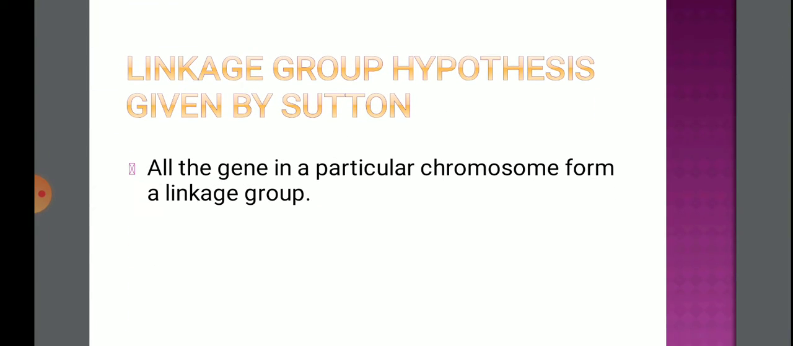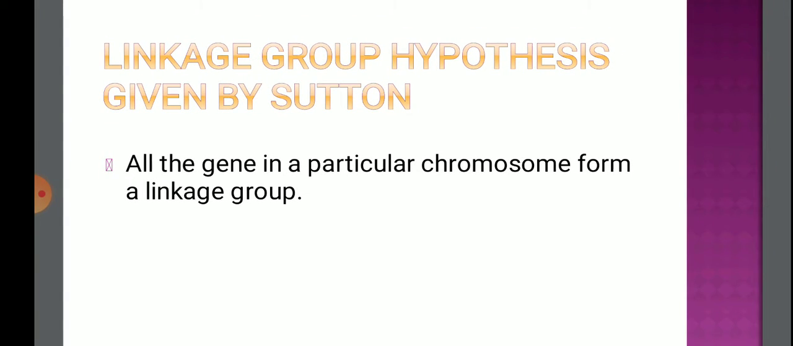In the trans arrangement, this is opposite to the cis arrangement. One dominant gene and one recessive gene are there on a single homologous chromosome, and in the same way, on the other homologous chromosome, one dominant and one recessive gene is there. This is trans arrangement.